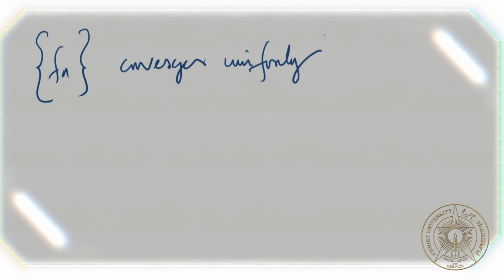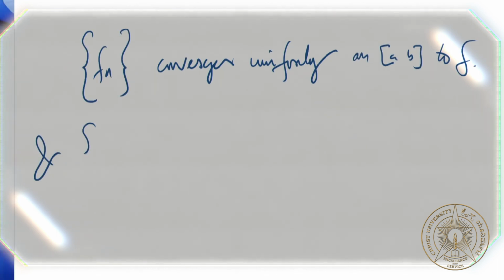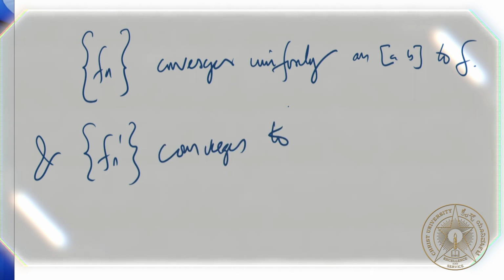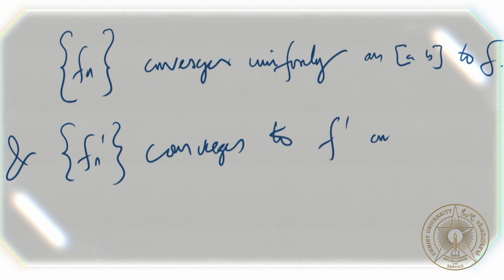Then we have the sequence fn converges uniformly on the interval ab to a function f, and the sequence fn dash converges to its derivative on the interval ab, that is f dash, that is, limit n tends to infinity, fn dash of x is same as f dash of x.